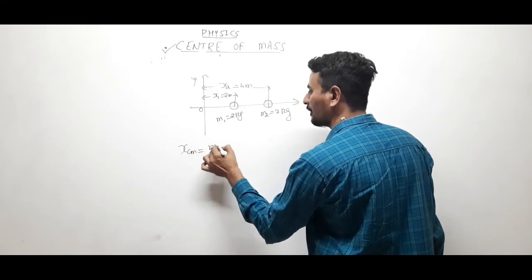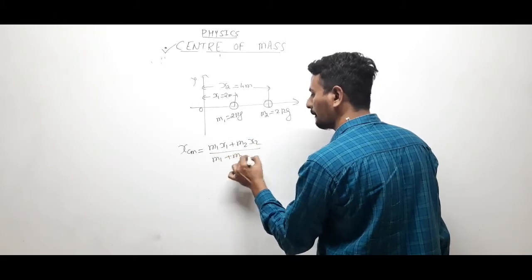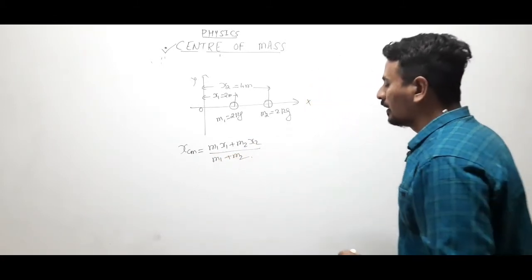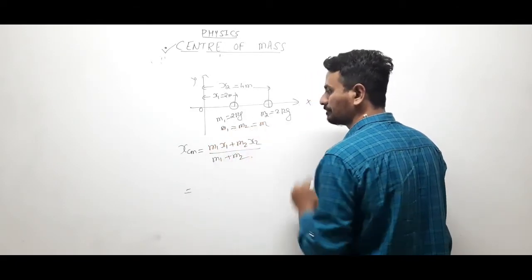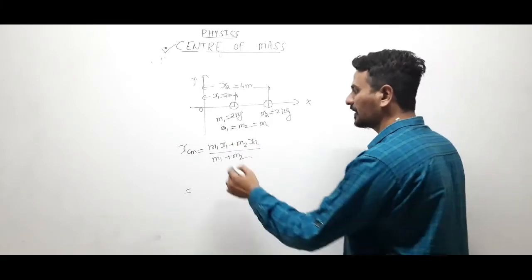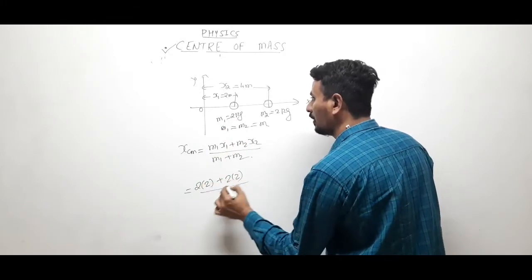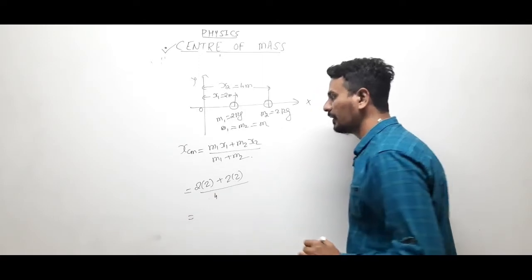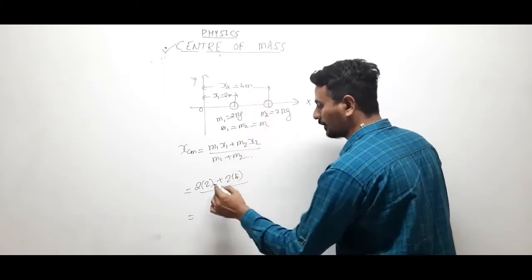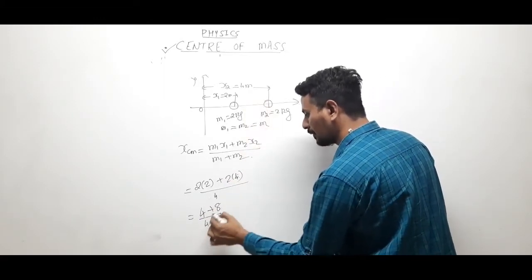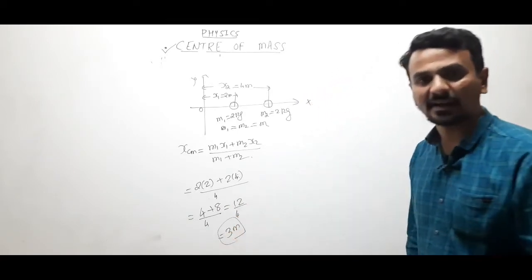XCM equals to M1 x1 plus M2 x2 upon M1 plus M2, right? But both m1 and m2 are equal in our case, so we can say m1 m2 equals to m, right? Okay, first we'll substitute the values. 2 into 2 plus 2 into 4 upon 2 plus 2. x2 is 4. So it is 4 plus 8 by 4. So this is 12 by 4. This is 3 meter. So position of center of mass is at 3 meter.